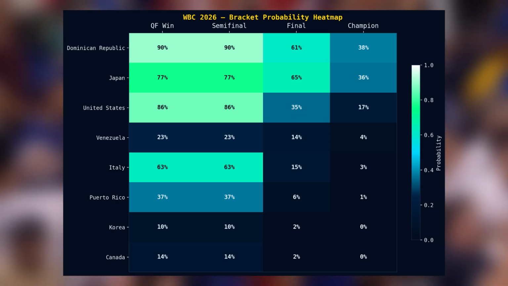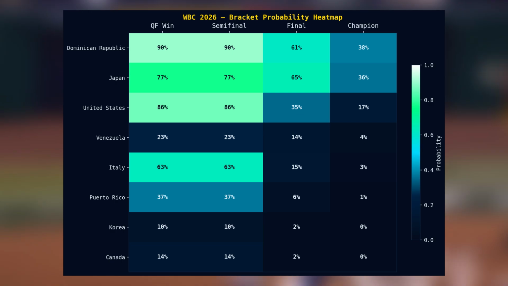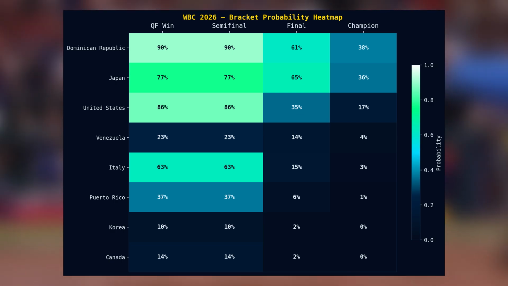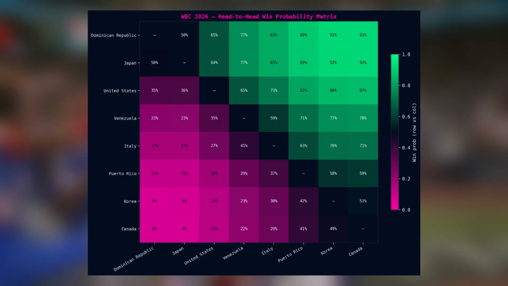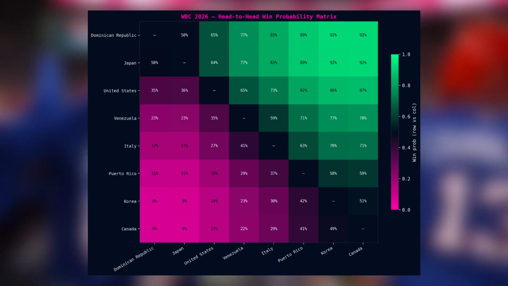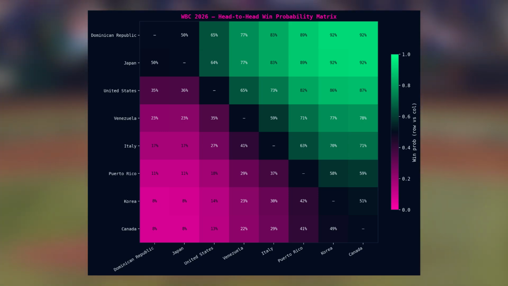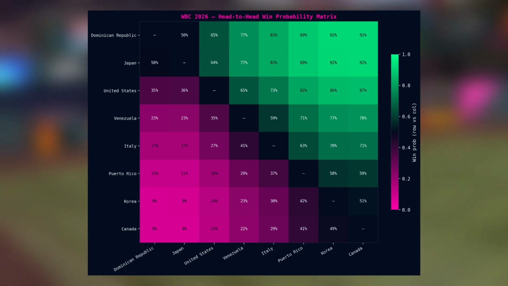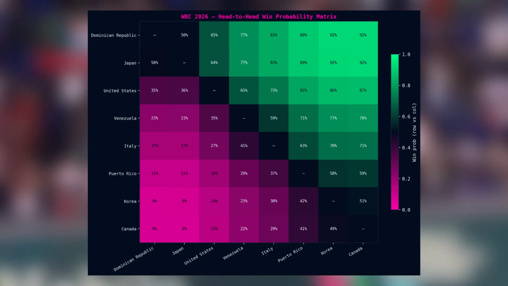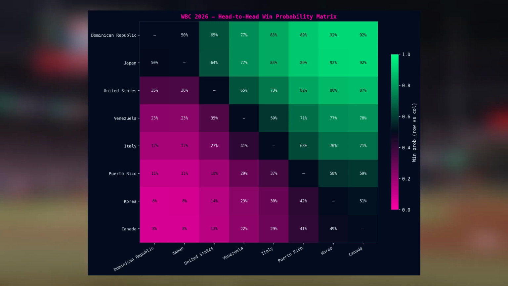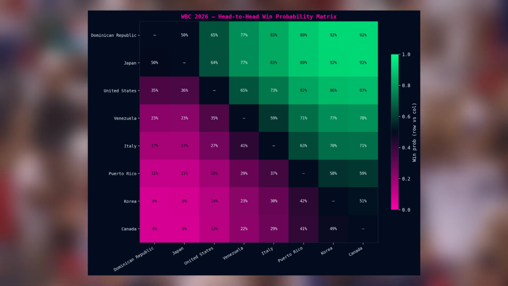Korea plays beautiful, fundamentally sound baseball. But against the DR, the matchup is absolutely brutal. Next, we have Team USA taking on Canada. The US might have some red flags for the championship, but they are more than equipped to handle this round. Canada is lacking the pitching depth to survive the American power hitters. USA advances in 86.6% of our simulations.